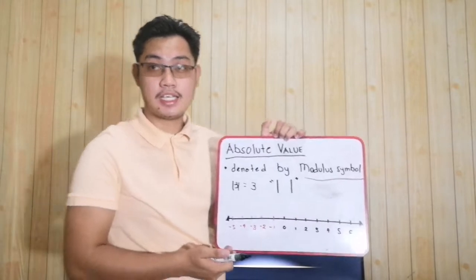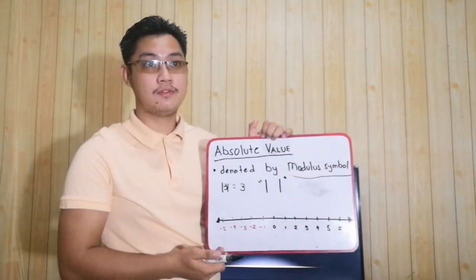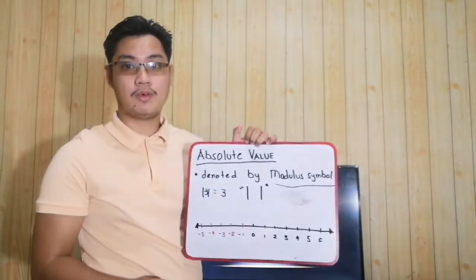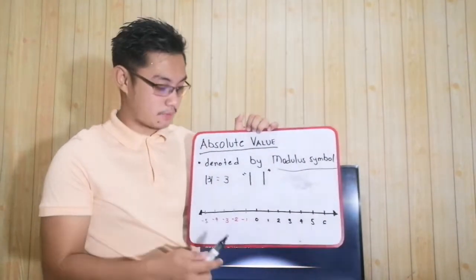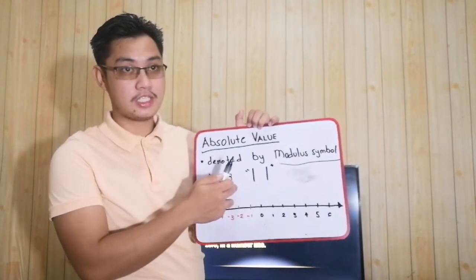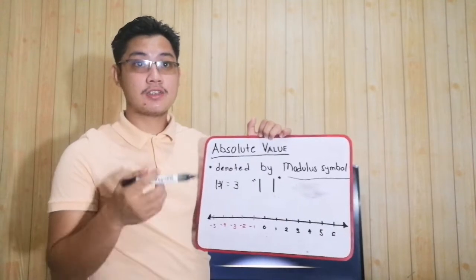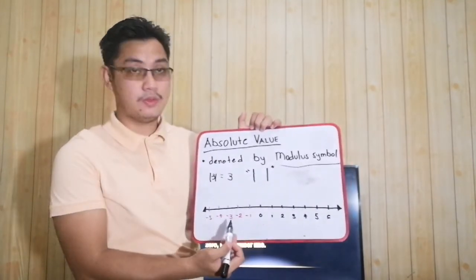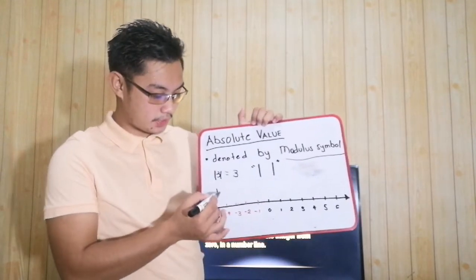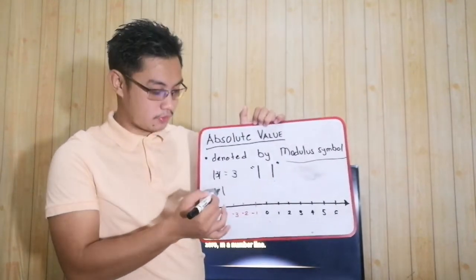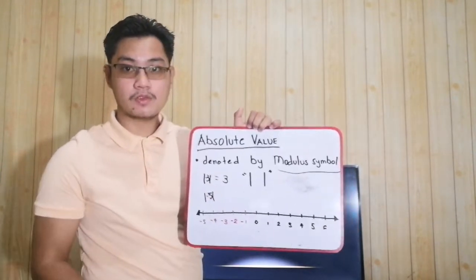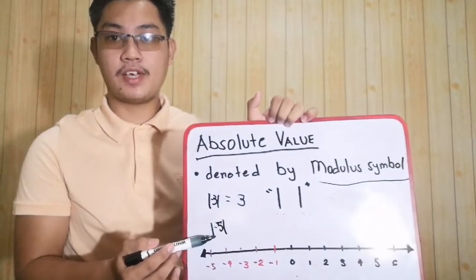As I said kanina, distance have no negative distance. Okay? So, always positive ang sagot natin. Maliwanag. Distansya is always positive. Kahit negative man yun siya dito, yung nahanap, ang sagot natin is positive, kasi nagre-refers lang tayo sa distance, hindi sa value. Okay? Distance lang. Maliwanag. Okay, for example, what is the absolute value of negative 5?